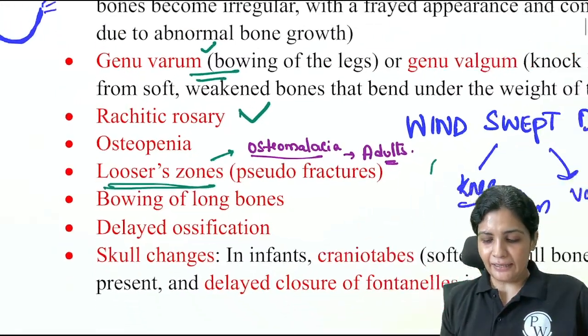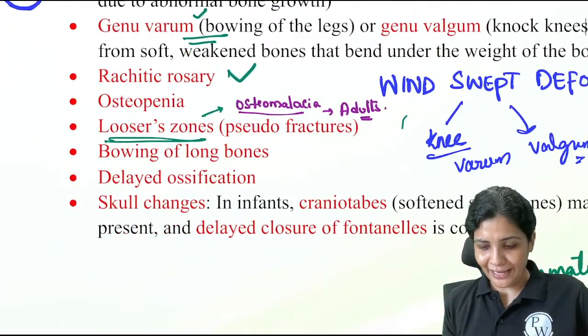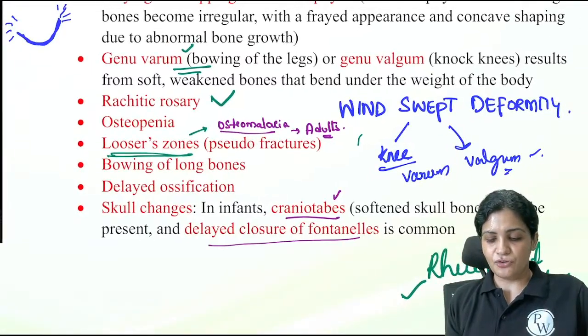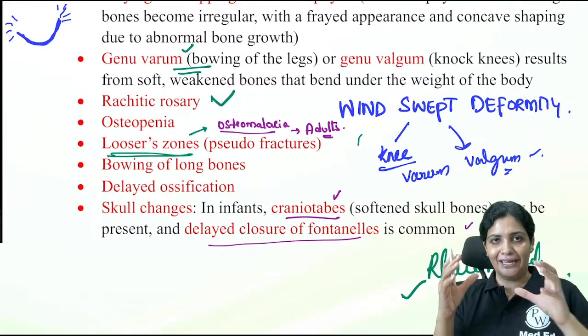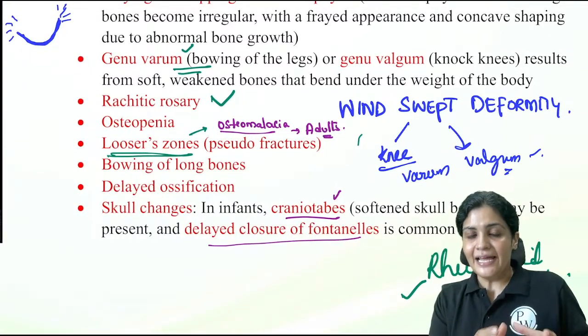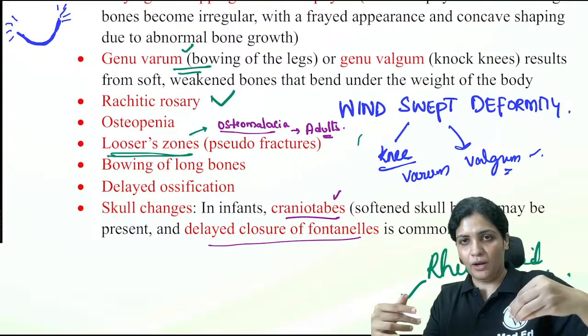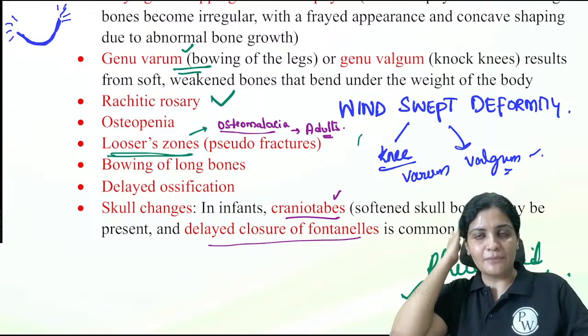Fine. And in children, again depending upon their age, if they're infants, you see there is craniotabes and there will be delayed closure of the fontanelle. So this is depending upon the age group. In less than 1 year, the fontanelle is closed later. You can see craniotabes, that is, you can pinpoint a ping-pong ball like structure. The skull becomes very soft.